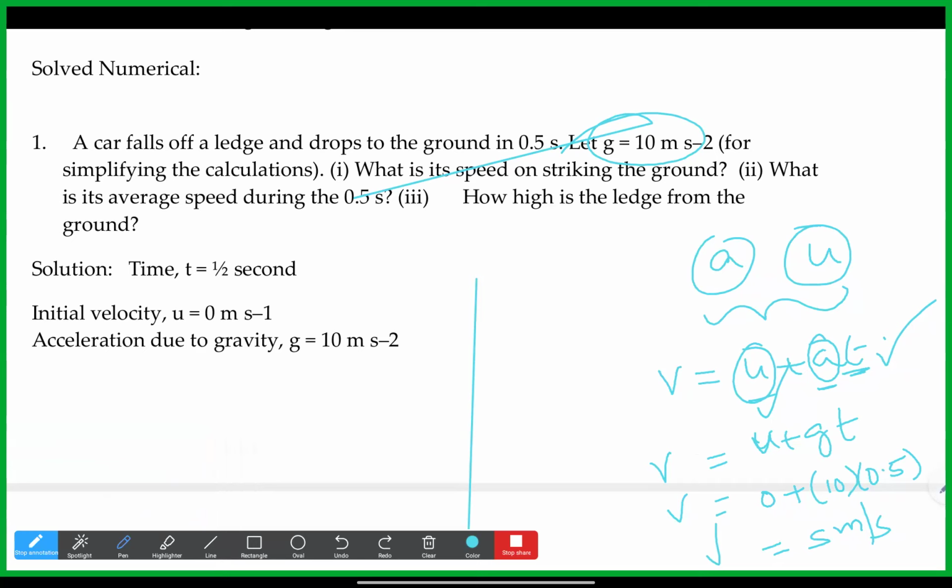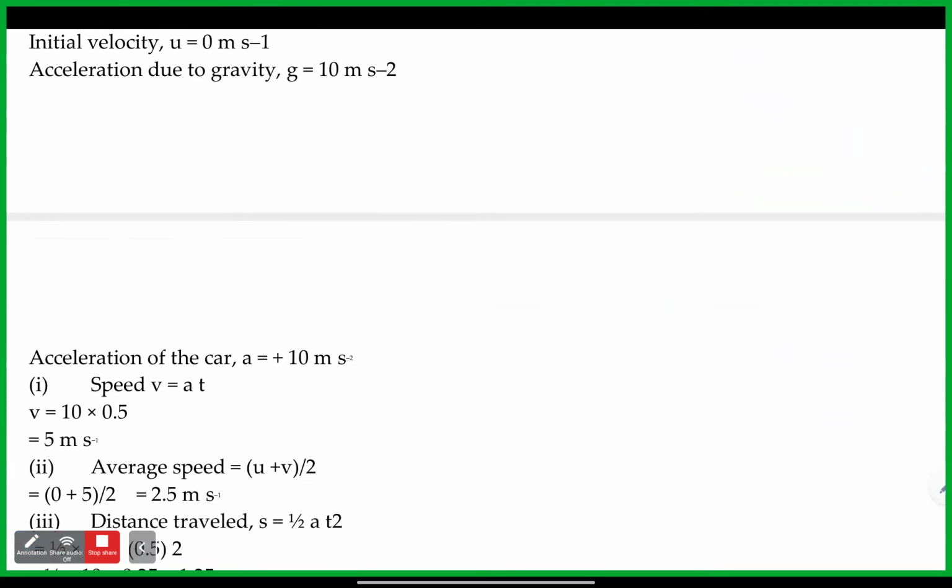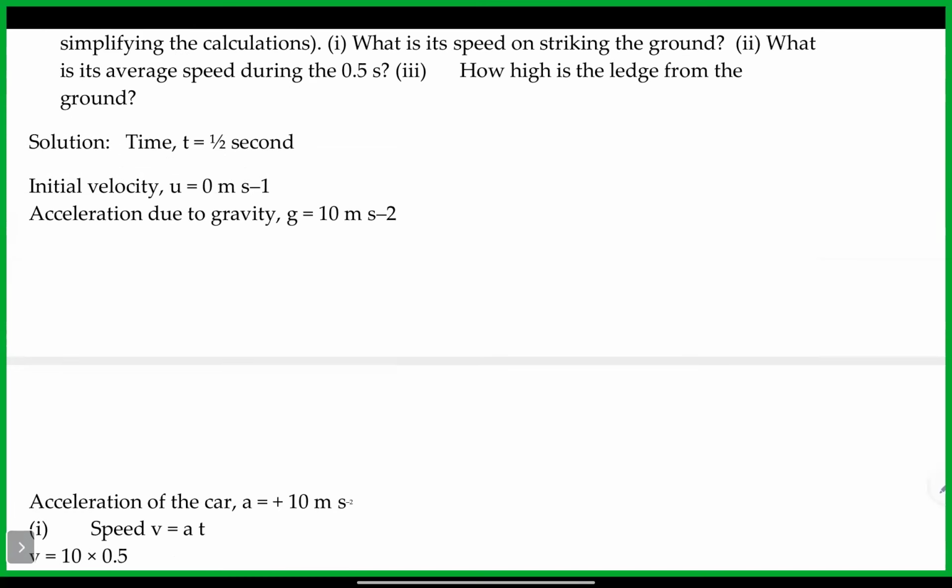And now what is its average speed during the 0.5 seconds? So the other day I made one mistake, Pranavi. Average speed is nothing but total distance by total time. Yes. Or we can do v plus u by 2 also. Generally, when you take the average of two things, suppose the average of 5 and 3 means 5 plus 3 by 2. Like that.